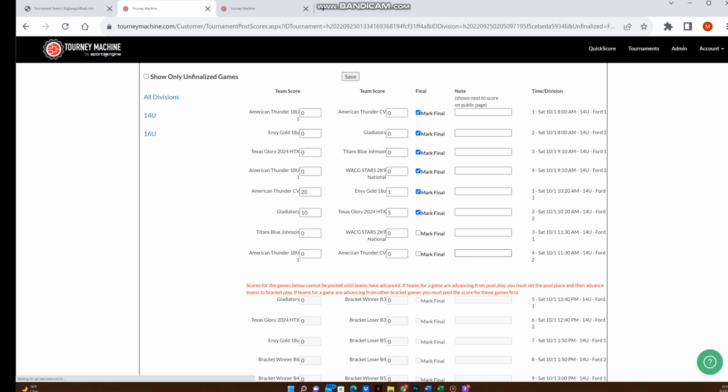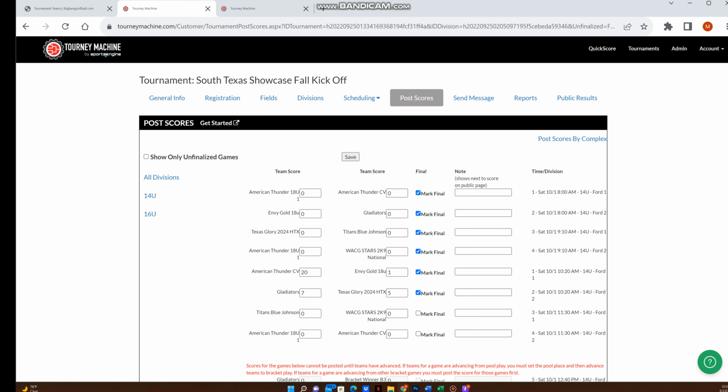Now it shows all the pool games that happened, and here's our one we messed up on. Let's say this was supposed to be 7. Now we put him at 7. We mark that game final, which it's already marked, and then we save changes.